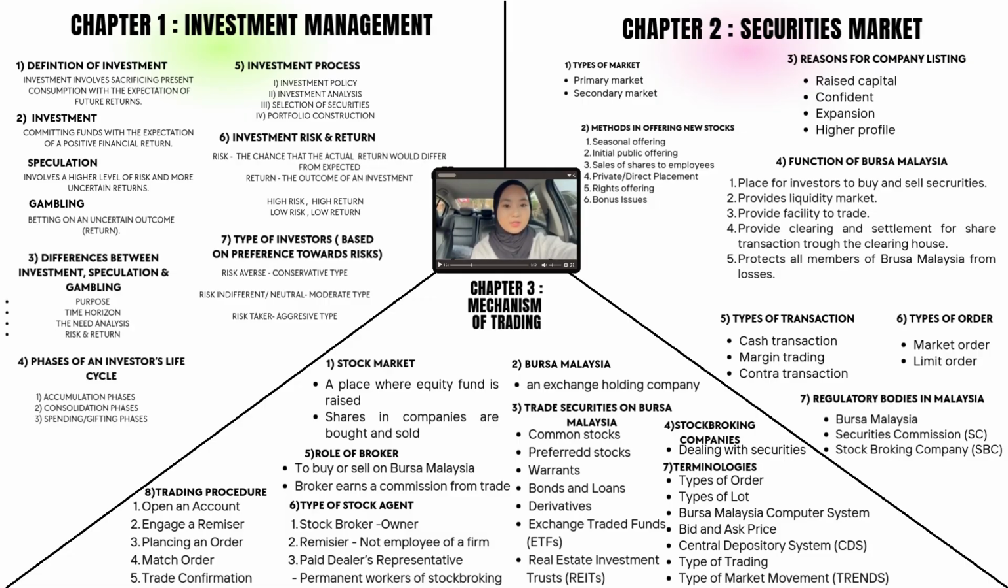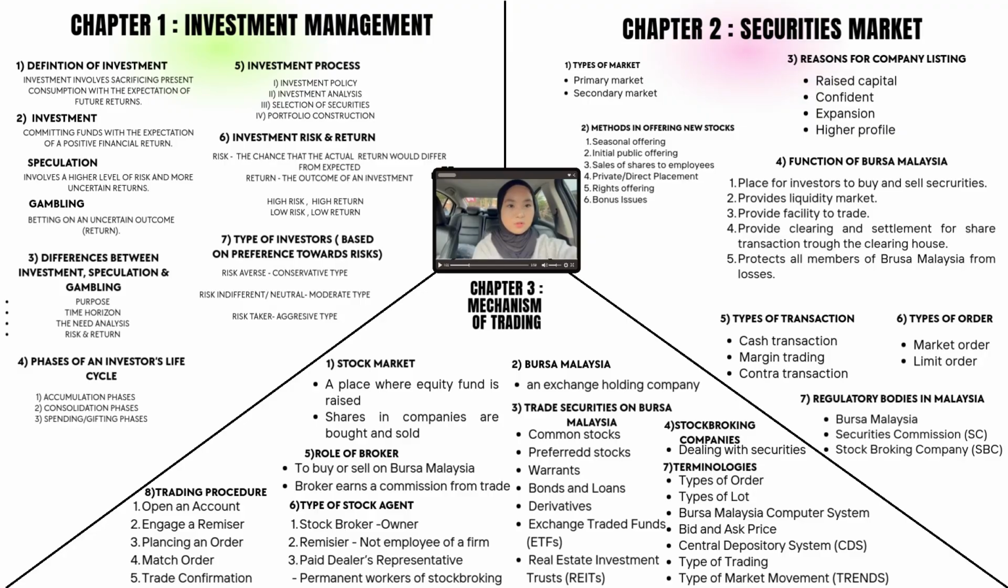Firstly, the cash transaction. The investor has to pay fully in cash when they purchase the securities. Next is the margin trading. Investor pays part in cash and borrows the rest from the broker. Lastly, contra transaction. Investor buys and sells the shares within the same settlement period, and the shares are sold before the payment is made.